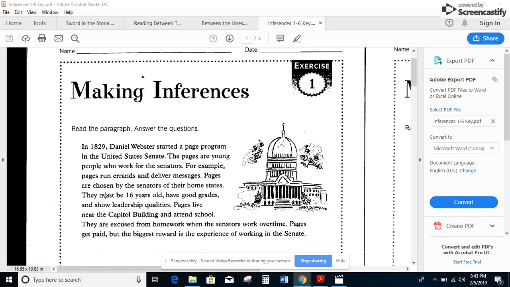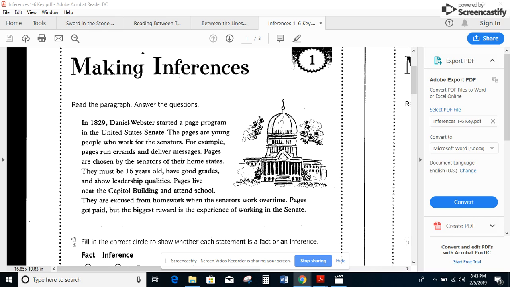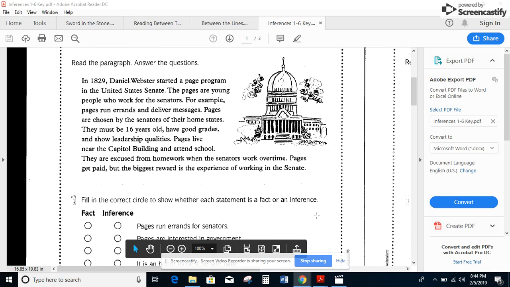Okay. In 1829, Daniel Webster started a page program in the United States Senate. The pages are young people who work for the senators. For example, pages run errands and deliver messages. Pages are chosen by the senators of their home states. They must be 16 years old, have good grades, and show leadership qualities. Pages live near the Capitol building and attend school. They are excused from homework when the senators work overtime. Pages get paid, but the biggest reward is the experience of working in the Senate.